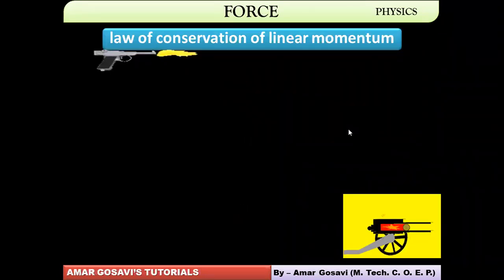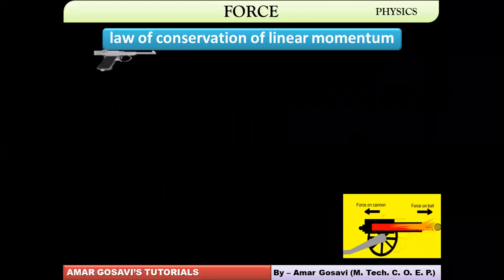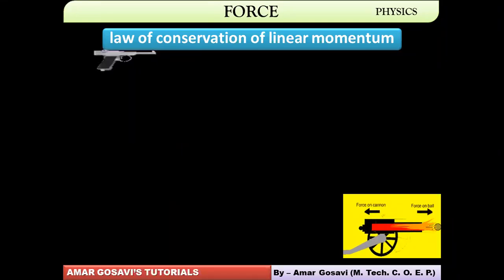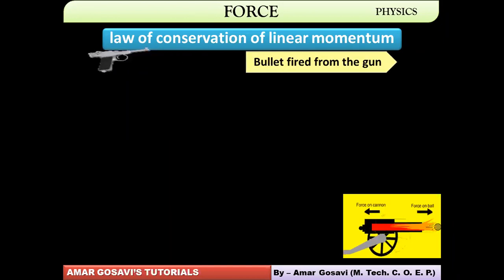The first example: you can see a bullet fired from a gun, or in the animation, a cannonball fired from a cannon. A bullet fired from a gun is an example of the law of conservation of linear momentum.